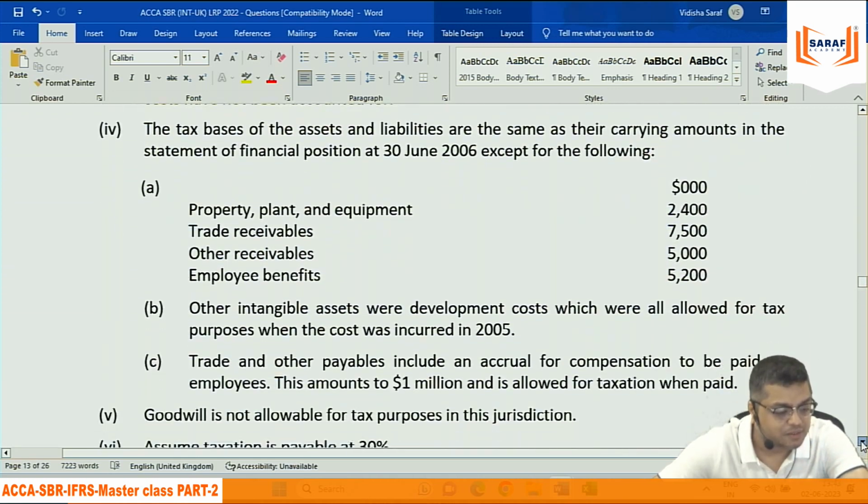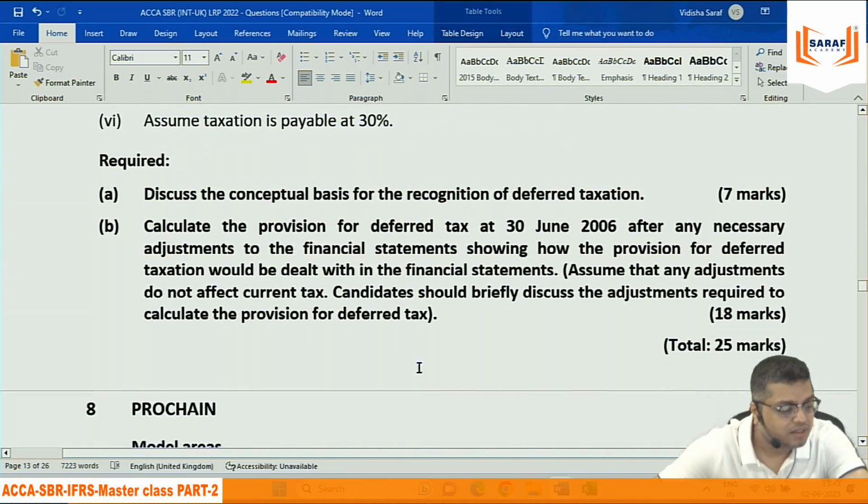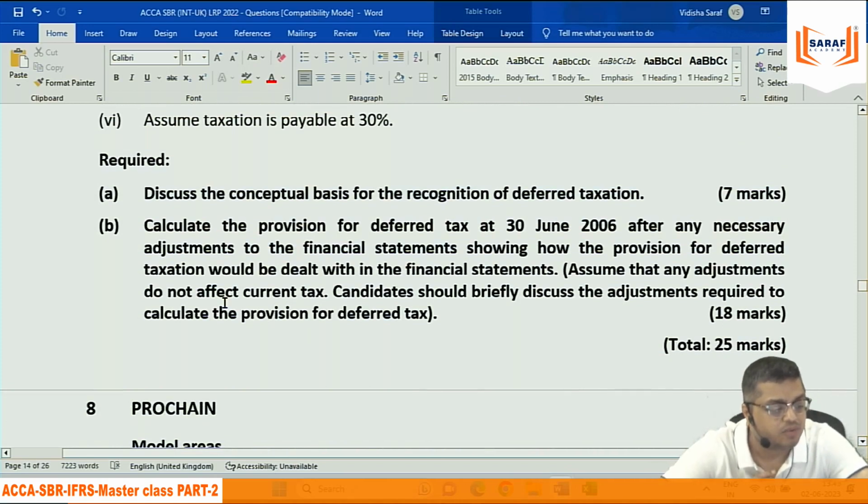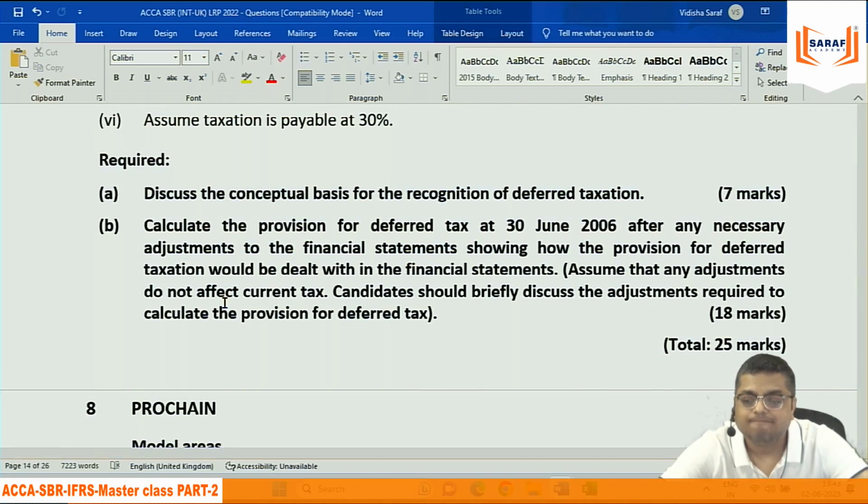I am reading the adjustment. What is the question about? Discuss the conceptual basis for recognition of deferred tax. Calculate the provisions for deferred tax at 30th June 2016 after any necessary adjustments to the financial statements, showing how the provision for deferred taxation would be dealt with in the financial statement.